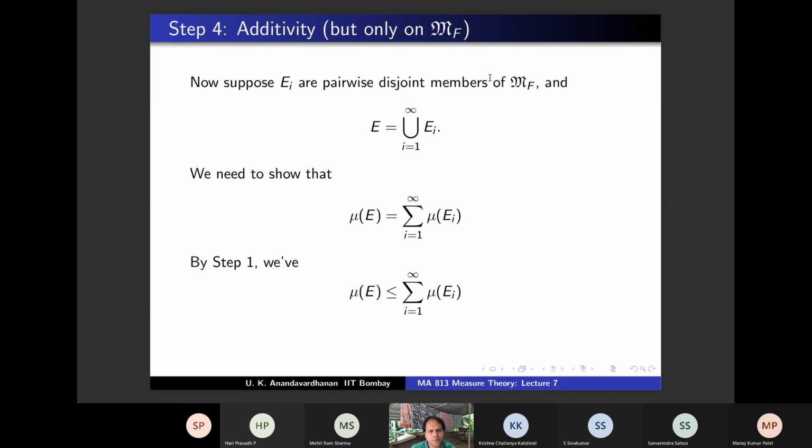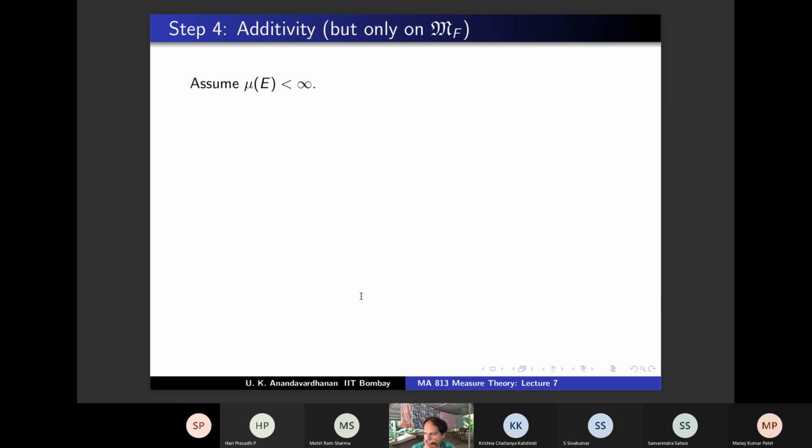By step 1, you have subadditivity. And therefore, if mu of E is infinite, you have already shown it. Agree? Because if this is infinite, then this has to be an equality because the left hand side is infinite. So you can assume that mu of E is finite, and sets of MF are inner regular.